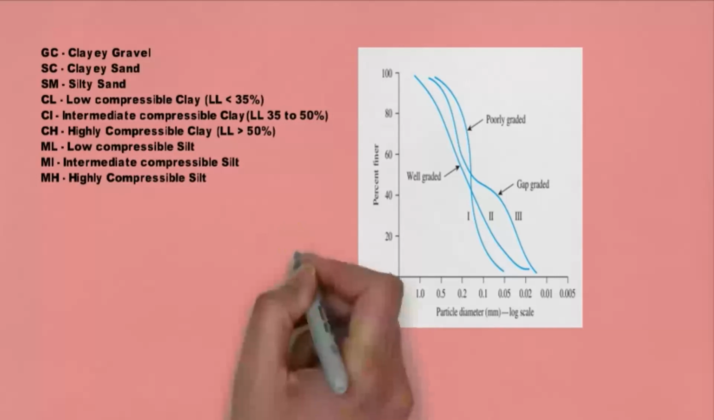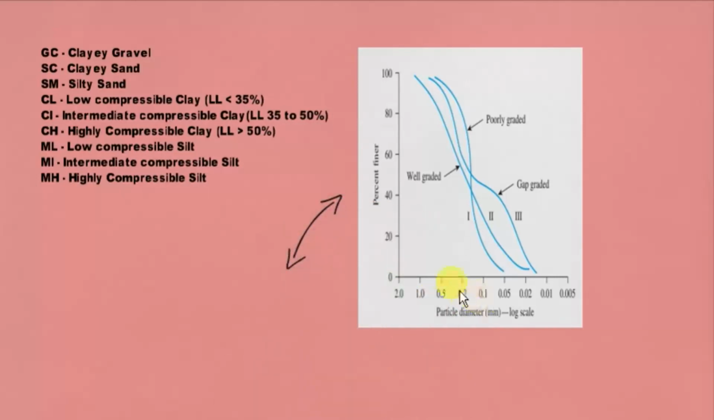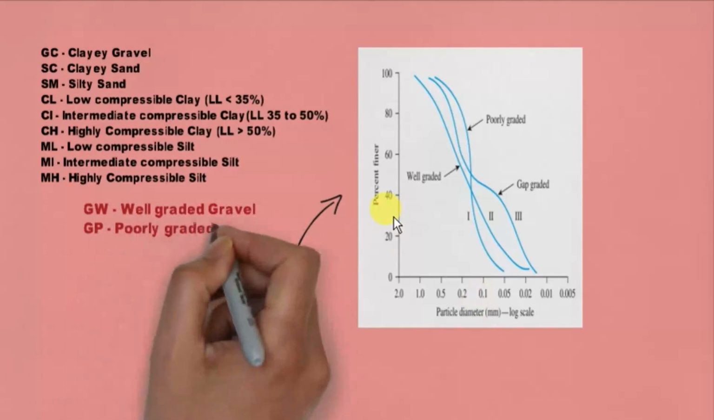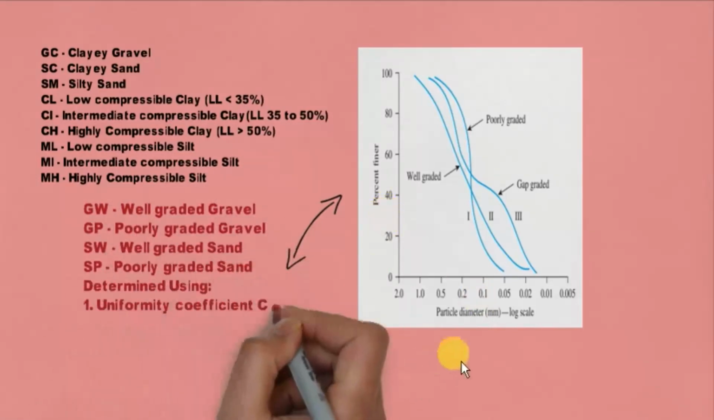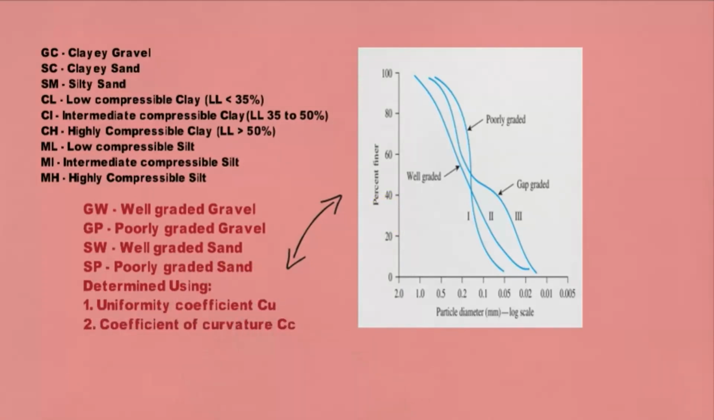Further, the soils using these symbols are GW meaning well graded gravel, GP meaning poorly graded gravel, SW well graded sand, SP poorly graded sand. Apart from the graph, we can also identify using certain coefficients named the uniformity coefficient Cu and the coefficient of curvature Cc. These are obtained by certain formulas which we shall see now.